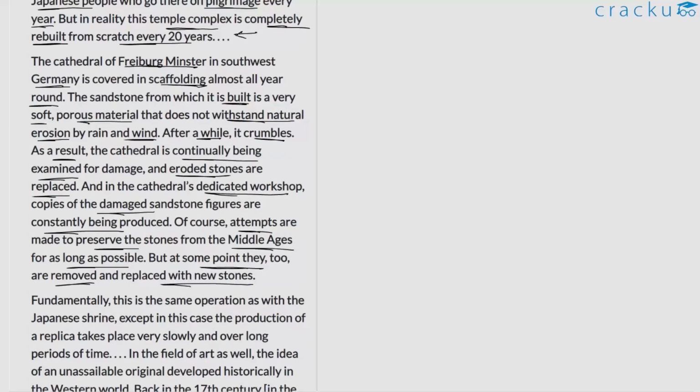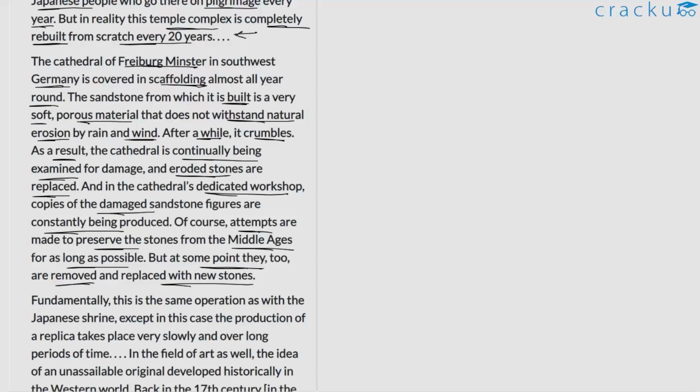So the author is giving another example, which is of the Cathedral of Freiburg Minster in southwest Germany. The author is trying to highlight how this particular monument is undergoing continuous restoration of some form. The author says that it's made of this porous soft material, sandstone specifically, and it needs to be replaced continually because it gets eroded very easily due to rain and wind.